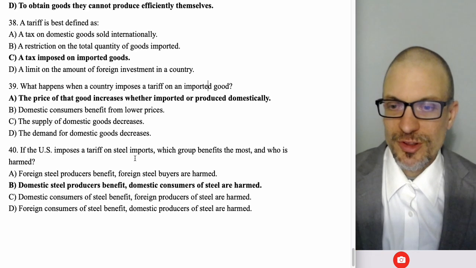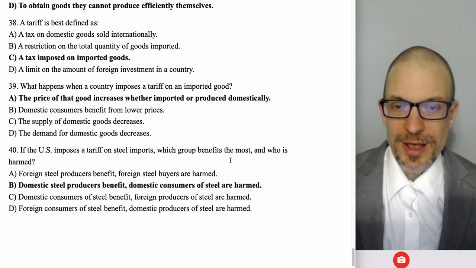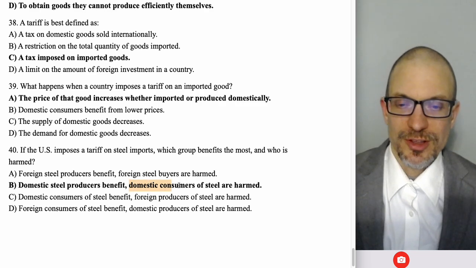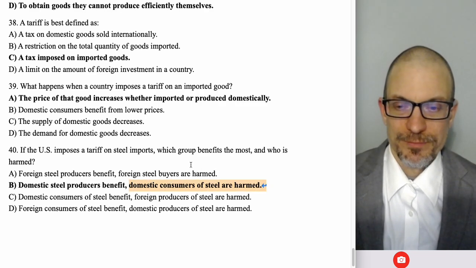If the U.S. imposes a tariff on steel imports, who benefits the most and who's harmed? Domestic steel producers benefit. Domestic consumers of steel are harmed.